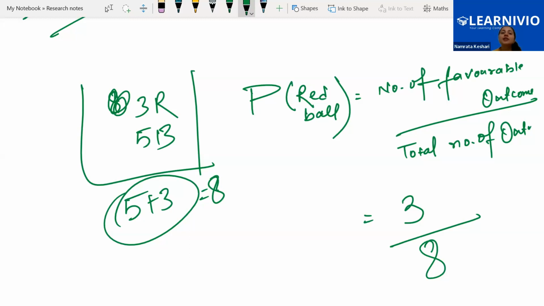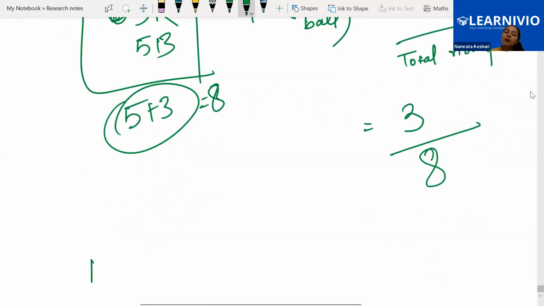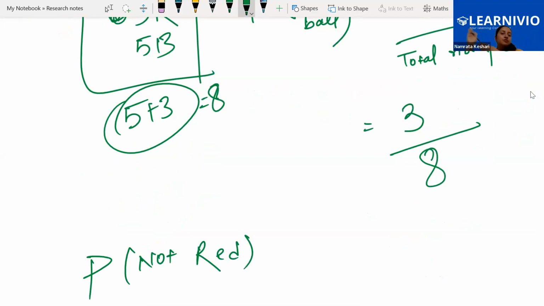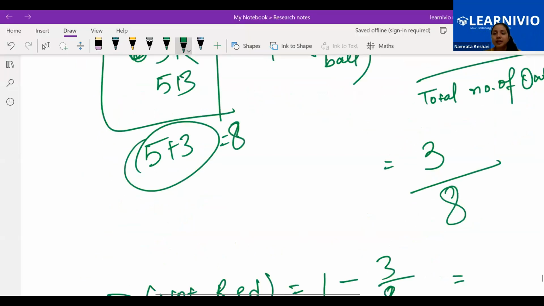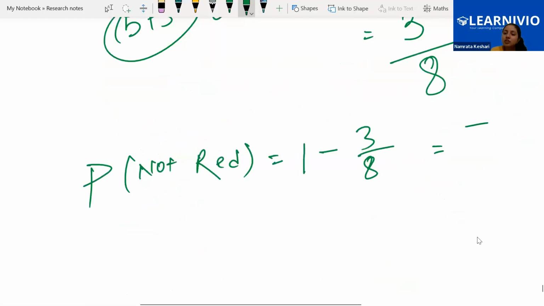What is the probability of getting not red? Again, that magical formula we are going to apply. Probability of red plus probability of not red is equal to 1. So not red will become 1 minus 3/8. Is this step clear to everyone? Please do the subtraction and tell me what we are going to get. 1 minus 3/8 is what? 5/8.